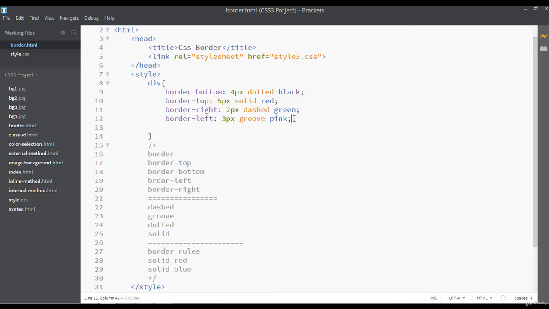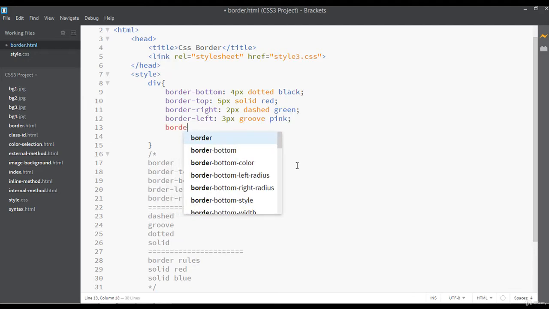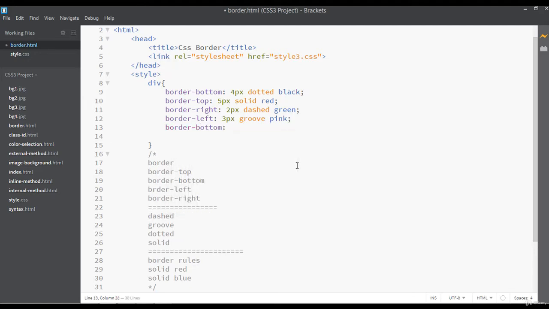And the border rules. So if I apply something on border-bottom, let's change the color. Border-bottom, I'm saying 10 pixel, the type is solid, and the color can be any color like gray. You can save.